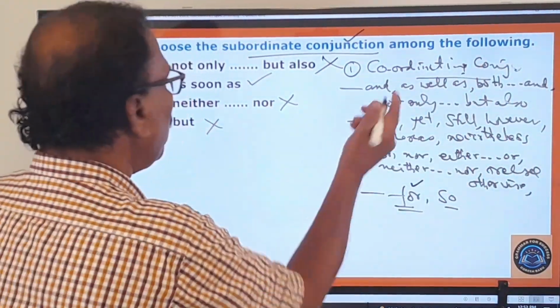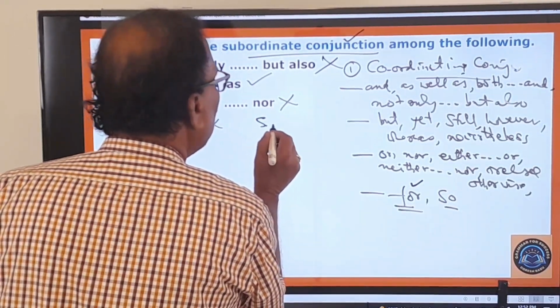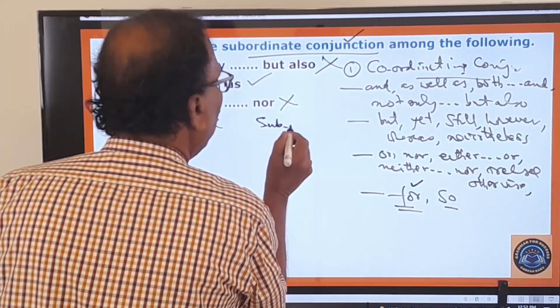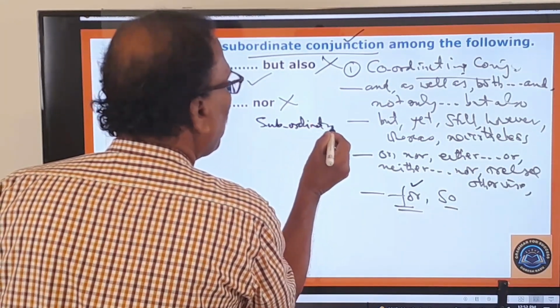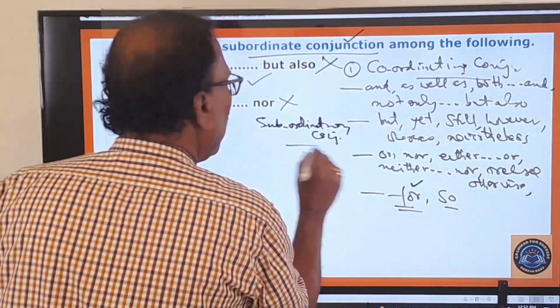And what about the subordinating conjunctions? Here you pay attention.